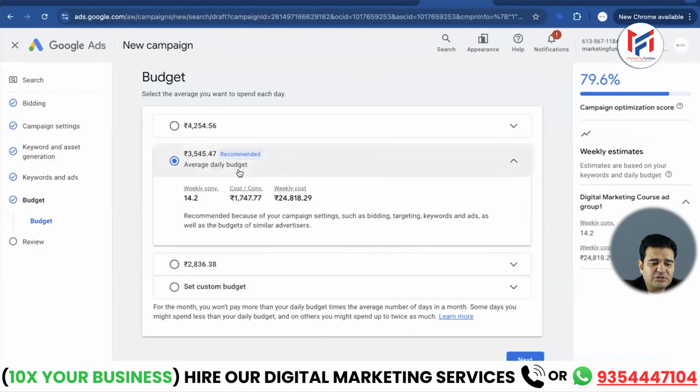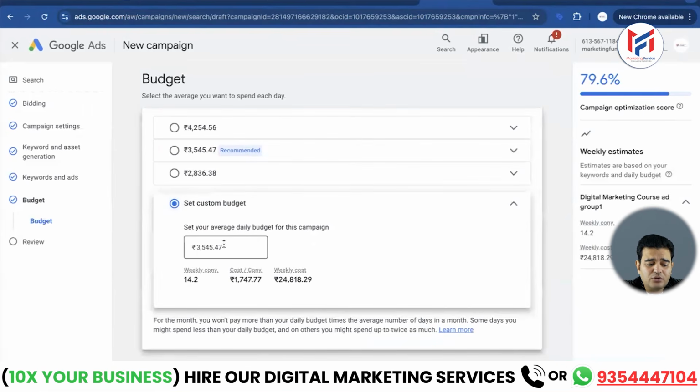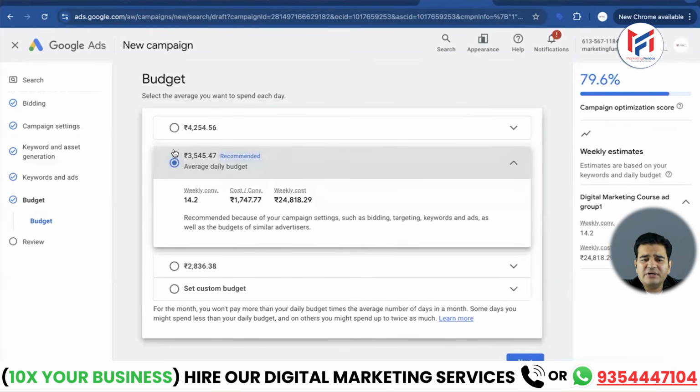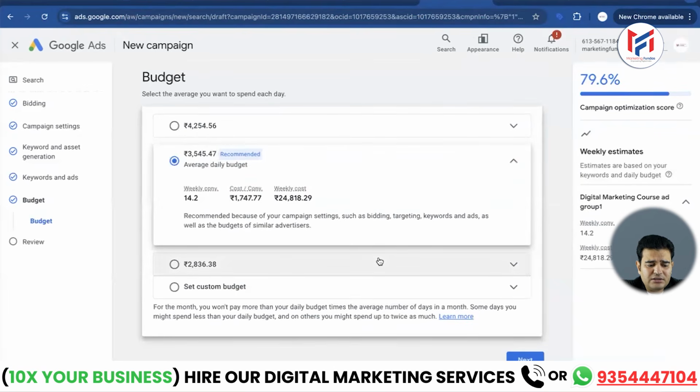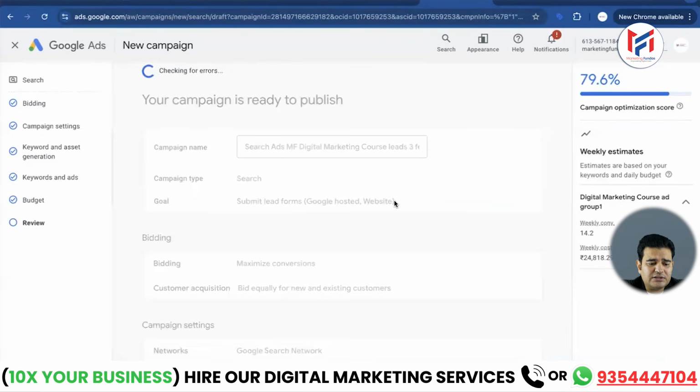Next, we'll come to our budget. Now here it is recommending that our daily budget should be 3,500 rupees. But here you can also increase it or decrease it and set your own budget. You can set it yourself, like whether to spend 1,000 rupees a day or this much. It also depends on the industry, where bidding is high or costing is high or low, to determine the budget. I will select the recommended option for the time being here, friends, and click next.